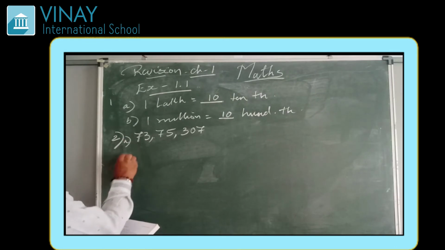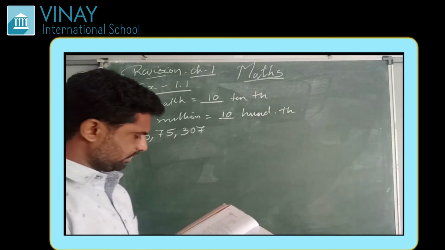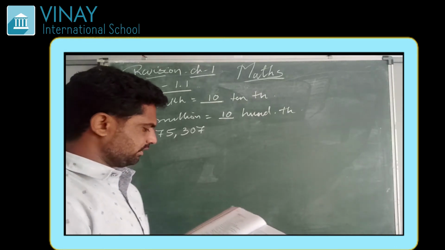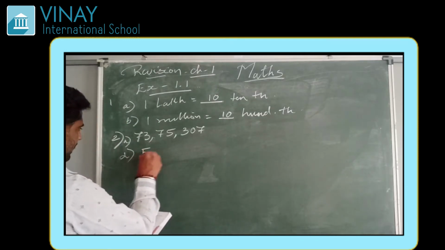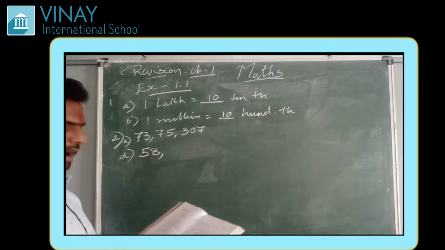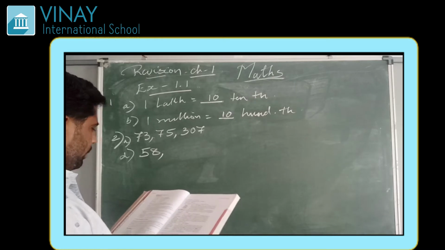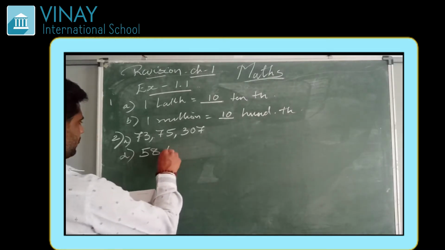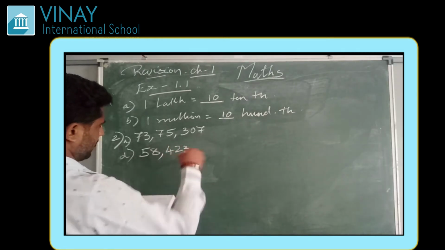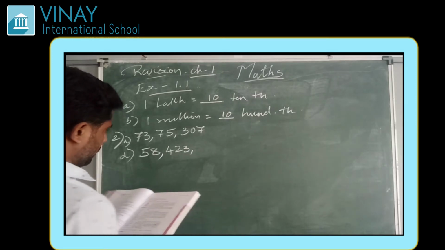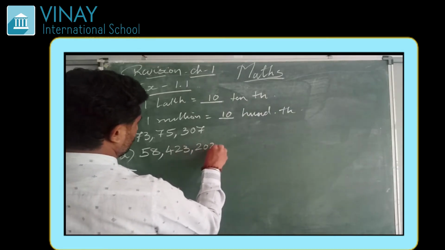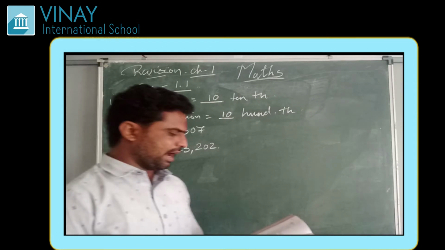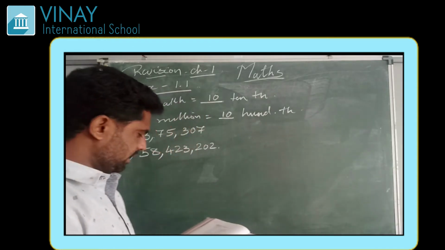D is 58 million. We can write 58 million, then comma, then 423,000 and 423,202. So in this way you can write the numbers.